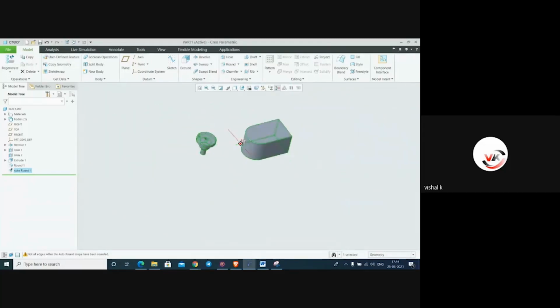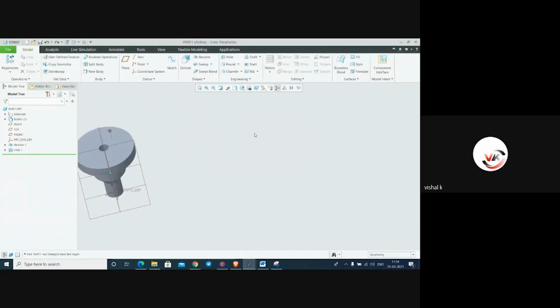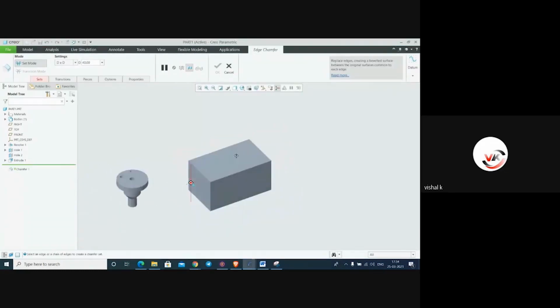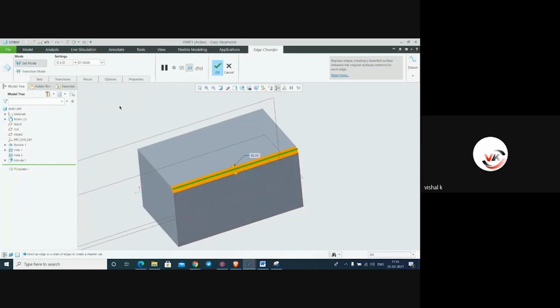Okay. And the same thing for chamfer. We have to select this chamfer: edge chamfer, corner chamfer. So first we will see edge chamfer. In this edge chamfer, the settings are D1, D2, angle into D, 45 into D, O1, O2. These are the differences. Same as D1, D2, dimension 1, dimension 2, 45 degree into whatever value we set here. So D into D, we will select this. This is the simple chamfer.